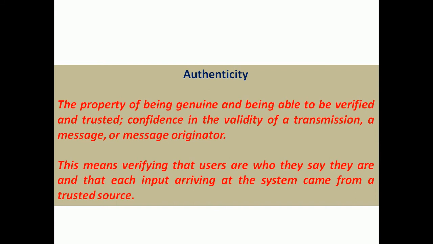Authenticity, in a simple way, means we have to receive the data only from a trusted user, or send the data only from a trusted user for the particular transmission. So the transmission should be a valid one, and both the originator and the end user are supposed to be authorized. This means verifying the user's identity.